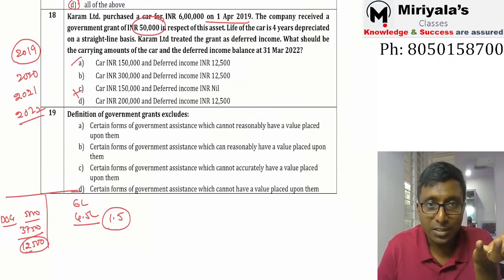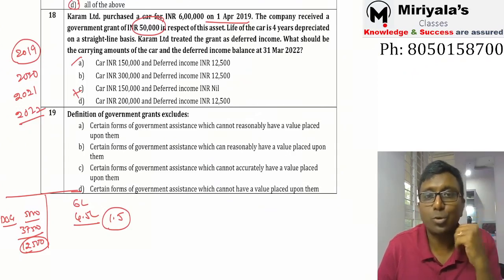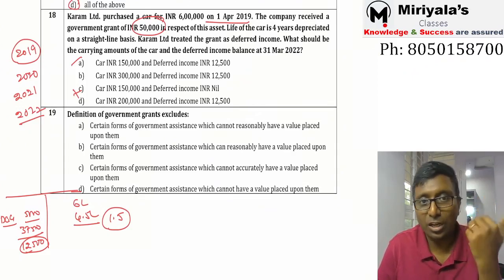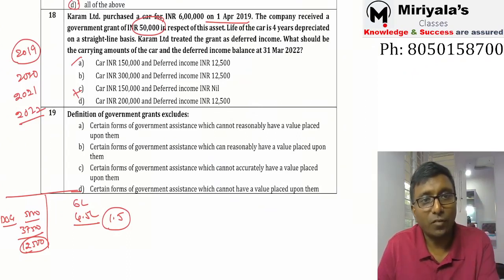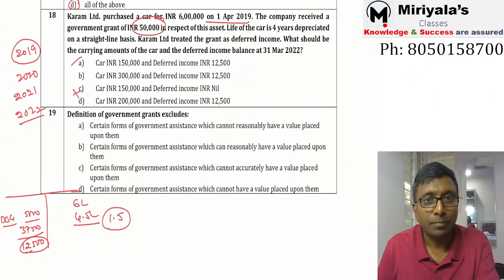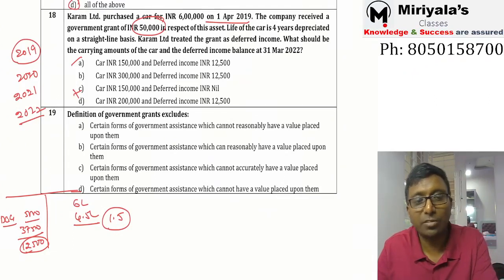If the value can reasonably be placed, then obviously you should do it. Accuracy is not relevant actually. Cannot reasonably, the word reasonably is important.